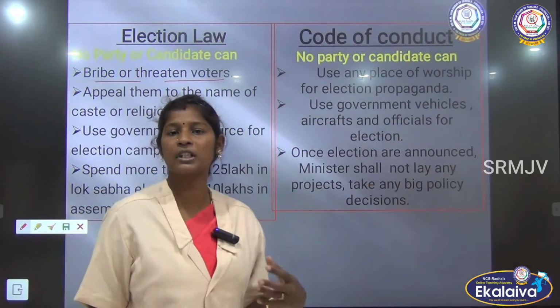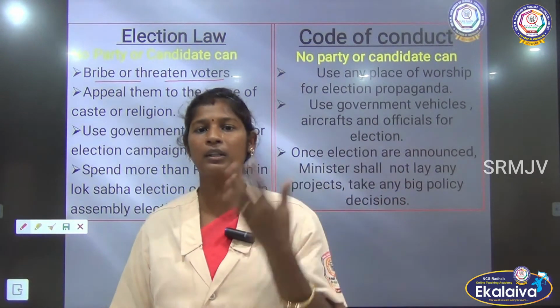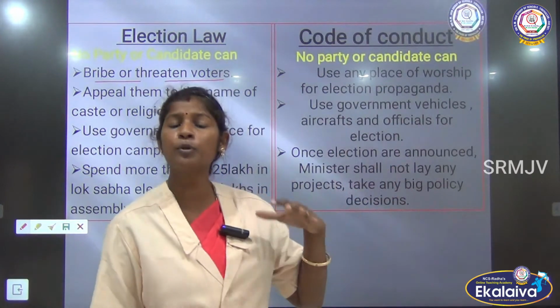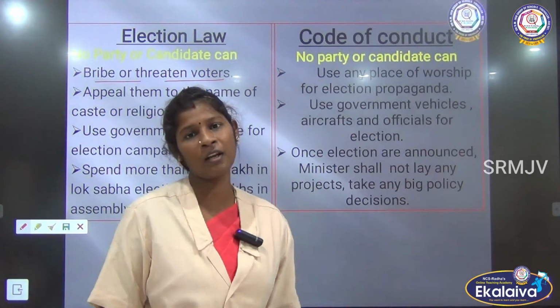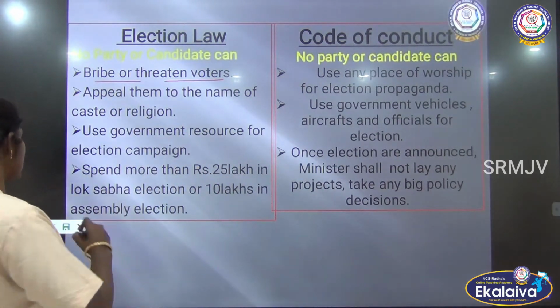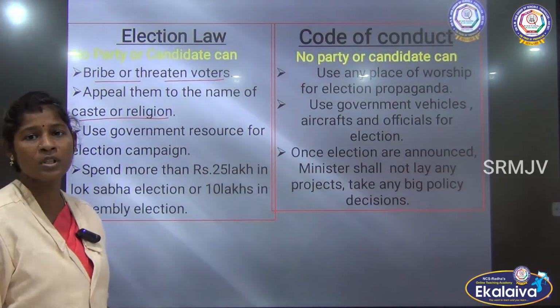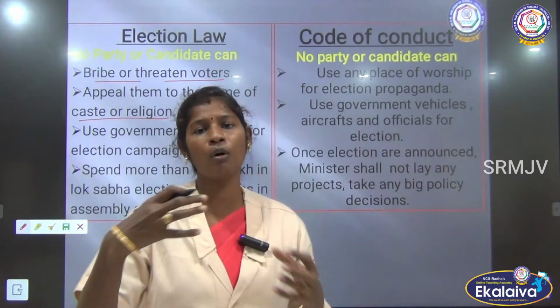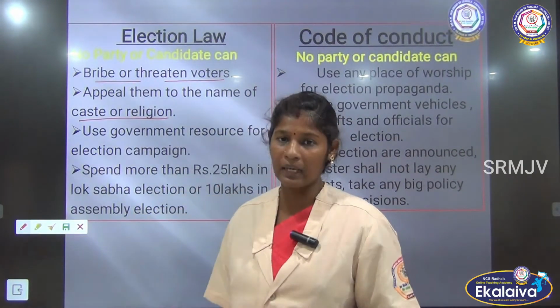The people should feel free to choose their leaders, right? And they should not appeal to them in the name of caste or religion. Of course, the political parties should not approach voters in the name of religion or caste.